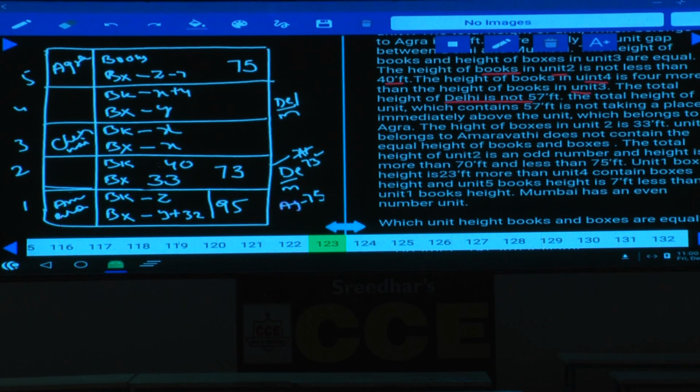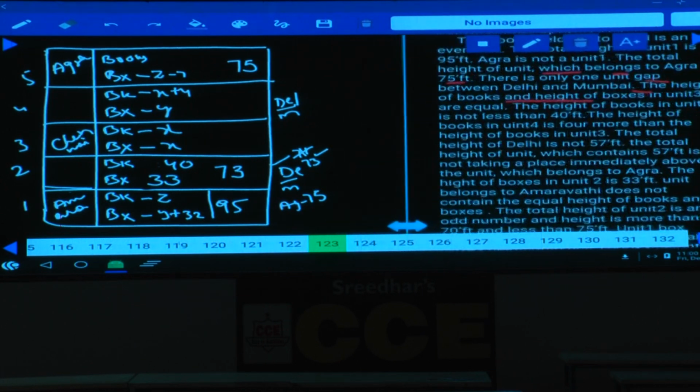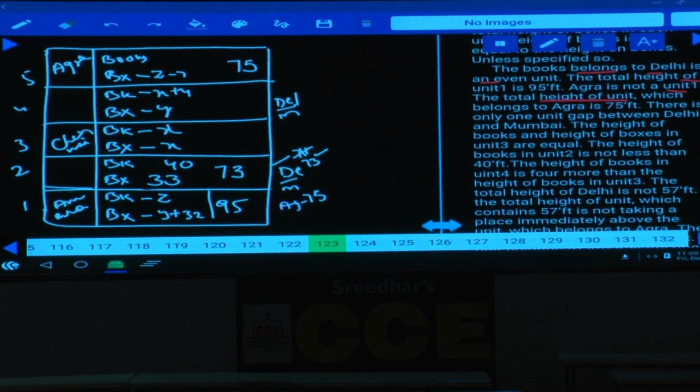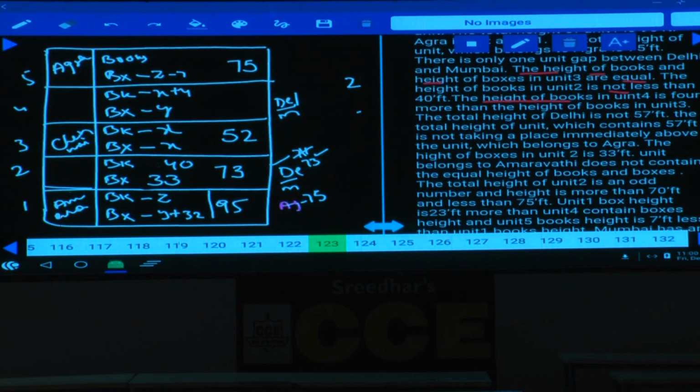One of them is 57. Now 75 is there, and we need to add this one. 75 plus 97 is 170. 170 plus 73 is 243. 243 and 57 is 300. Now in total we have 352. Out of this 352 we have 300, and the remaining is 52, and the remaining 52 must be here. Then if this is 52, then this x and x, now we can determine.